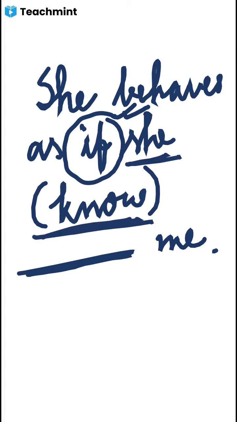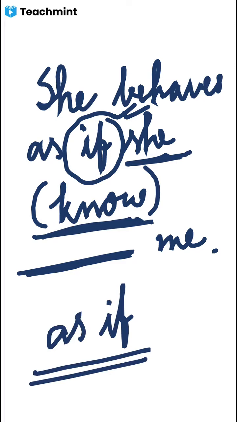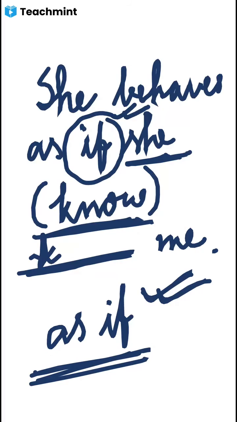Whenever this as if phrase is there, we have to use the past form of the verb. So as if she knew me. She behaves as if she knew me.